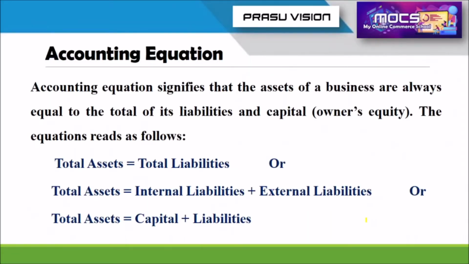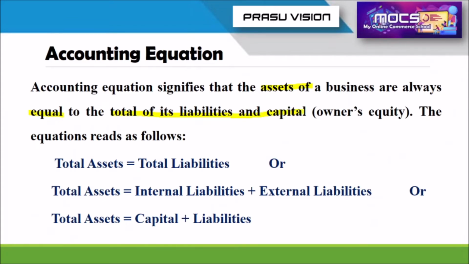Asset is equal to liability plus capital is the accounting equation. So, the accounting equation signifies that the assets of a business are always equal to the total of its liabilities and capital.